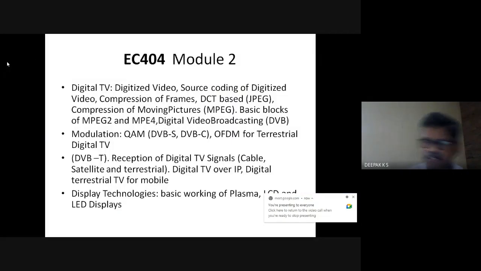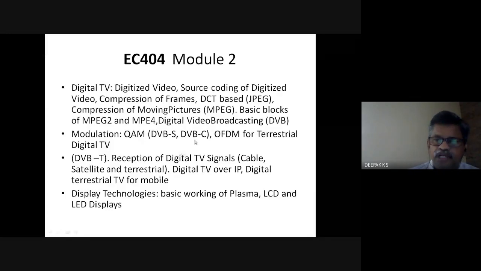So yesterday we started with modulation. What are the modulations for digital video broadcasting? We have DVB terrestrial, DVB satellite, and DVB cable. And for satellite, the SNR is low. However, there are no echoes. And for cable, SNR is high. There could be echoes due to impedance mismatch in the system's connections.